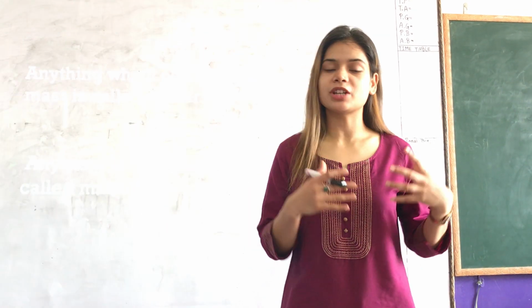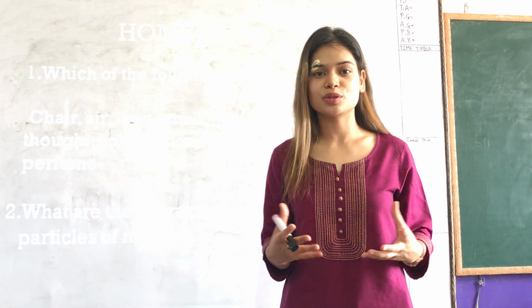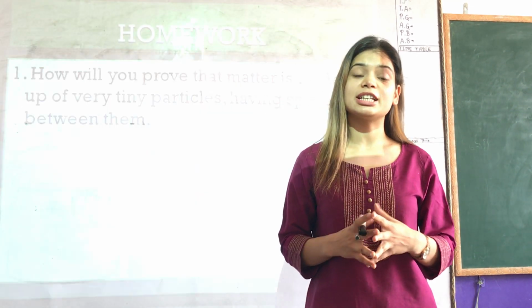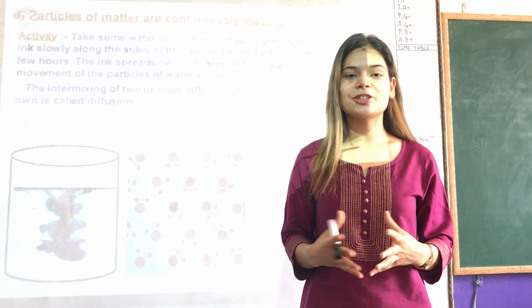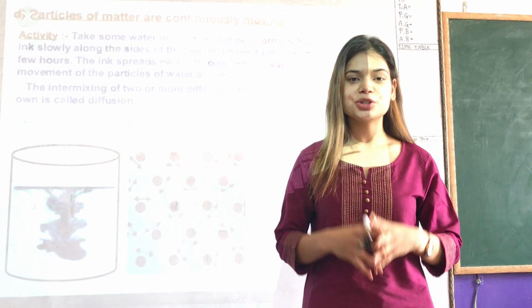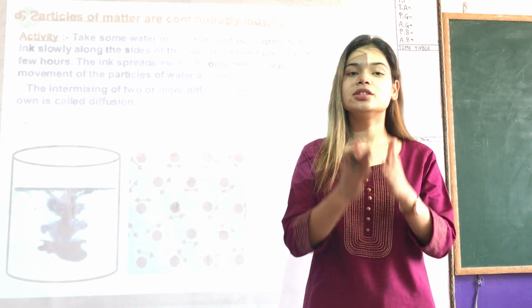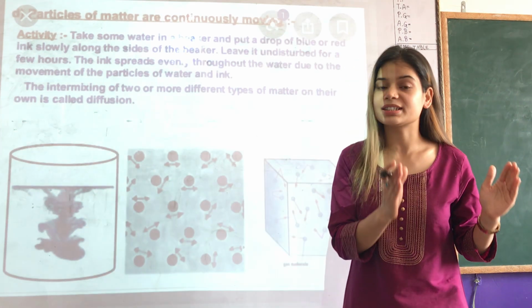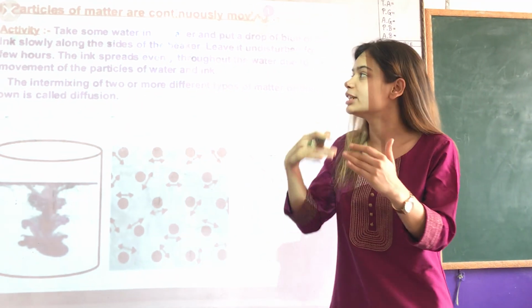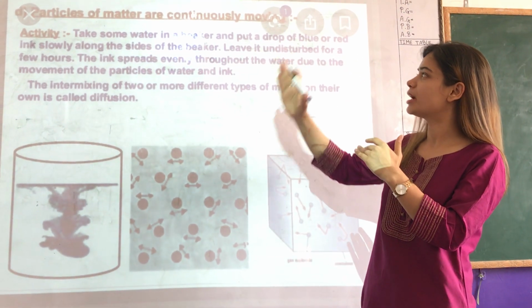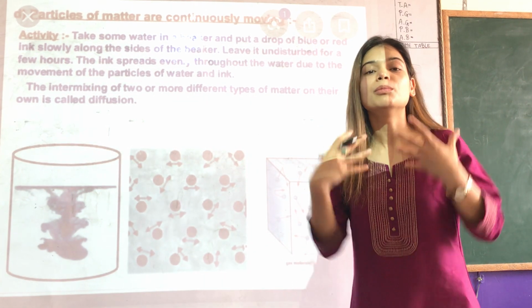That matter is made up of tiny particles. They have spaces in between them. Today children, we are going to take the two remaining properties of matter. The first property we are going to start with today is that matter has tiny particles and these tiny particles are constantly moving. Particles of matter are continuously moving.